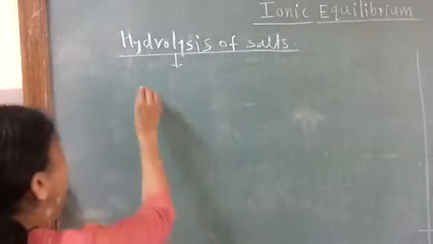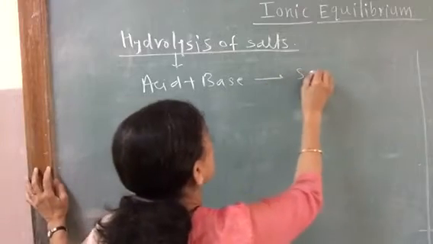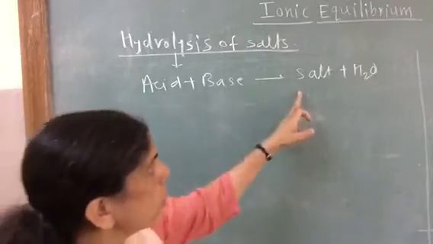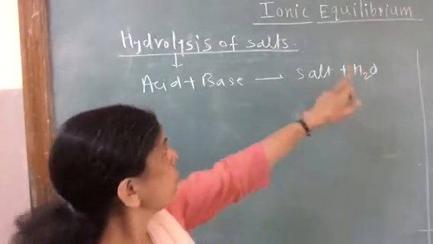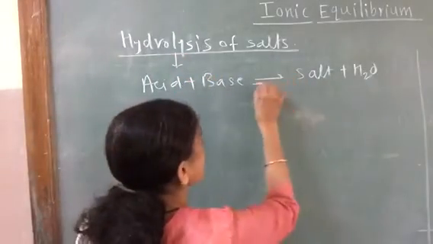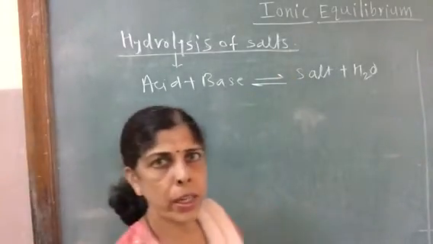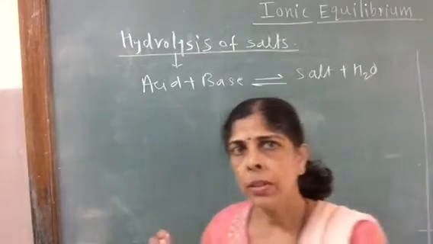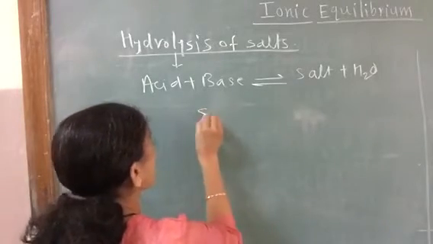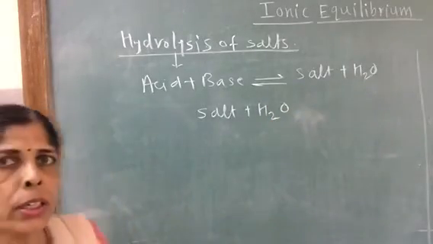How is salt formed? Acid plus base gives salt plus water. Hydrolysis means when salt is added in water, we get the original acid and base from which the salt is formed. So the reaction is reversible. Now we are adding salt in water in hydrolysis.